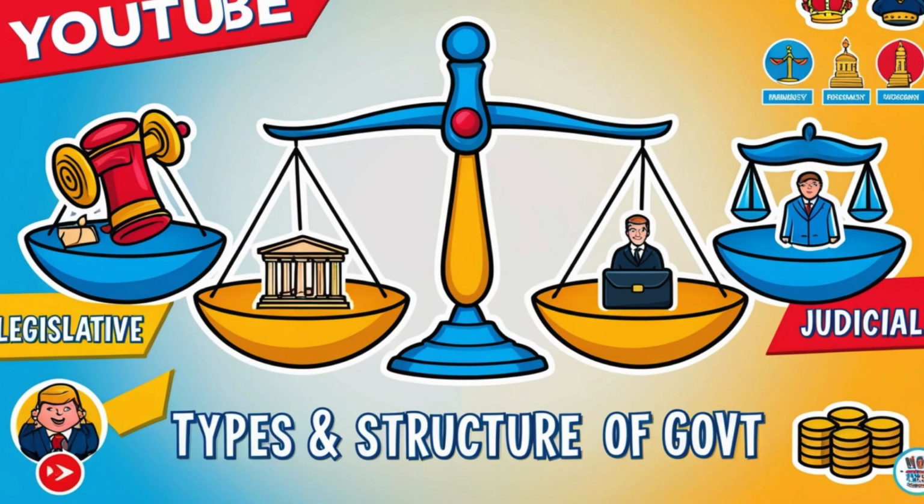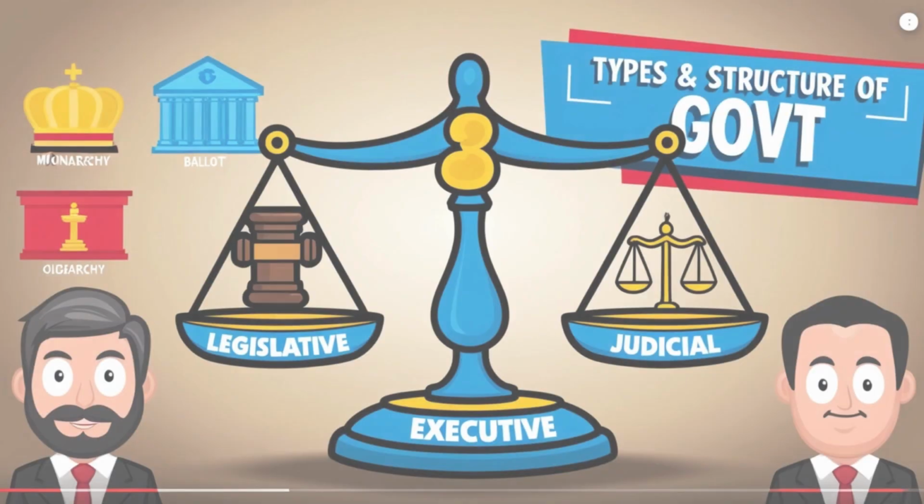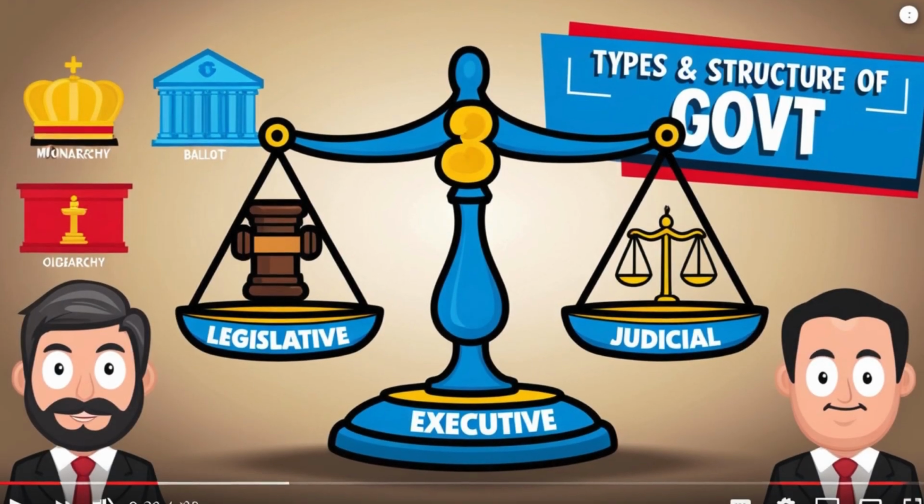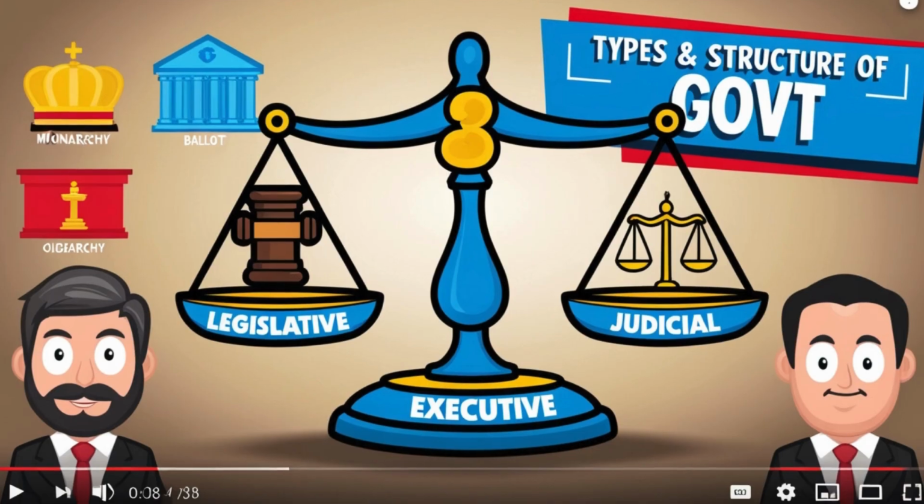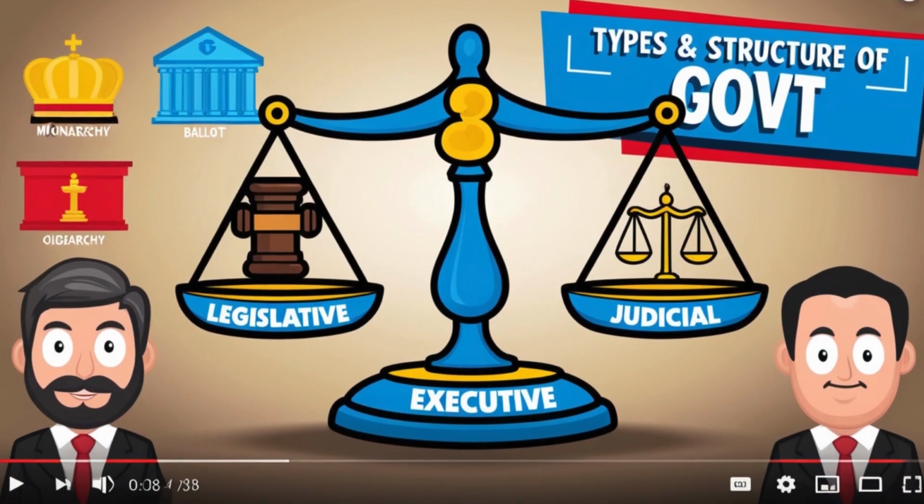Okay, finally, with the types of government and the structure of government, I want to be sure I've covered everything I planned to. So I wanted to give an analogy for easier understanding. Let's say you are in a school. The legislative arm makes rules, like the school setting laws that students should follow. The executive enforces the rules, like your principal enforcing discipline: these are the rules that have been laid down, and everybody must follow them.